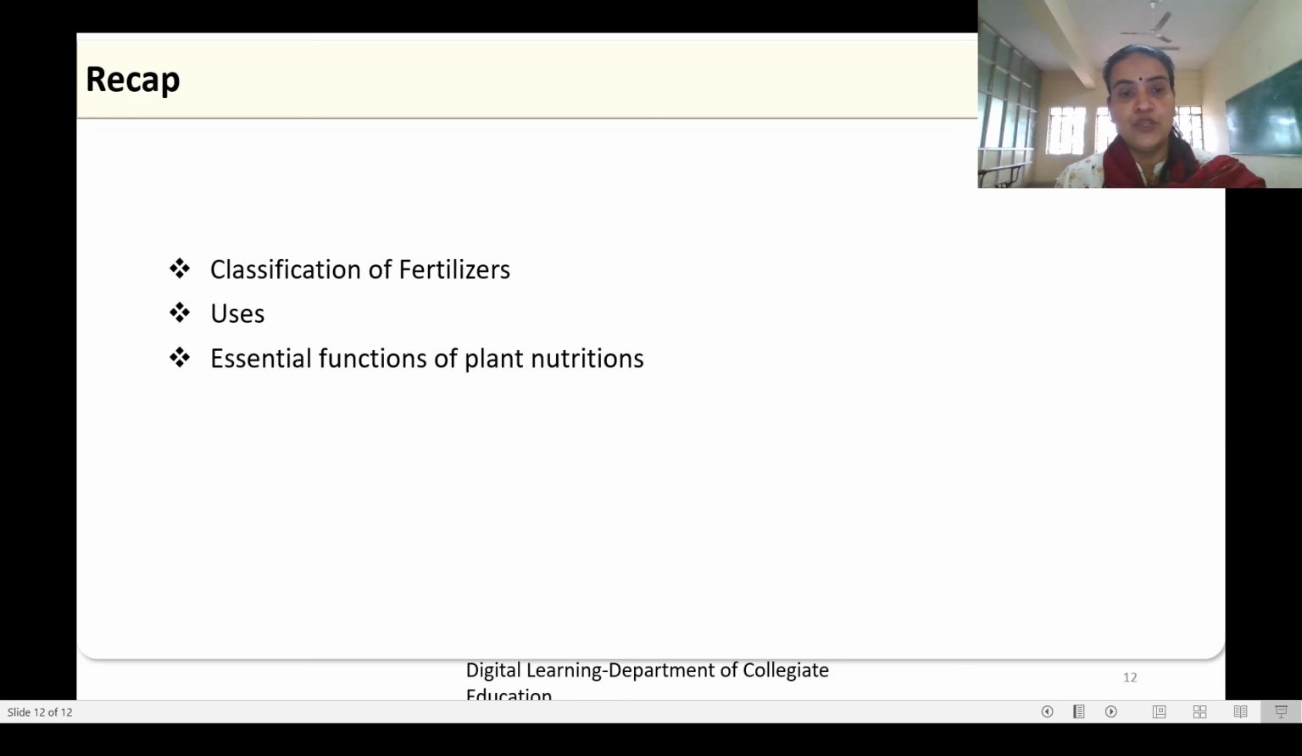So in this session, you would have learned about the classification of fertilizers based on the composition and the source, then uses and essential functions of a few plant nutritions.